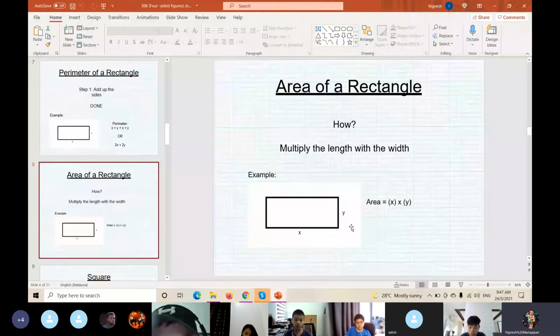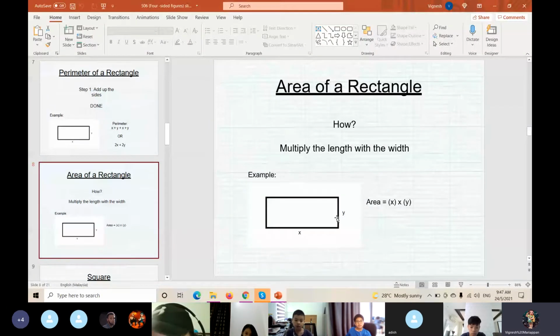Okay, for the example here, x we have to multiply with y. Very good. This is for the rectangle. The very important thing that you need to know is the formula: multiply the length with the width.